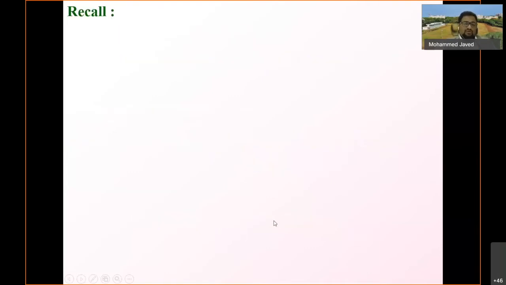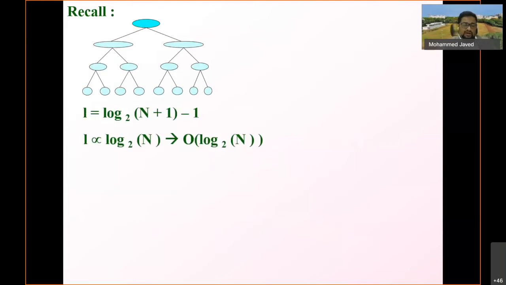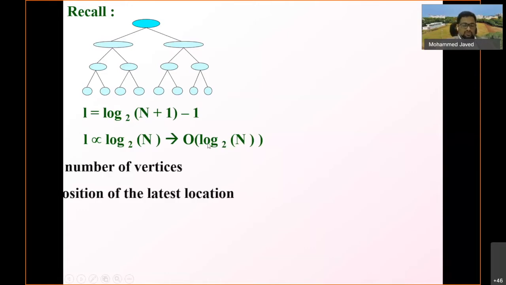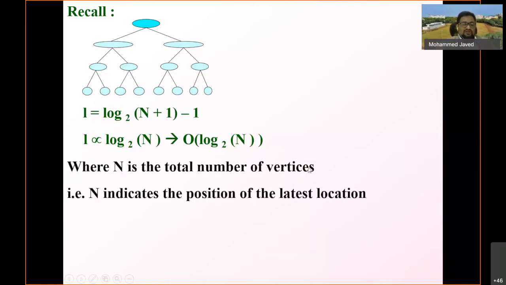So now let us recall the time complexity analysis which we did in the previous lecture on binary representation. In this case, L was proportional to log n plus 1 minus 1. We had already derived this. So L is proportional to log n, and in the worst case it is O of log n to the base 2, where n is the total number of vertices in the full binary tree, and n indicates the position of the latest location.